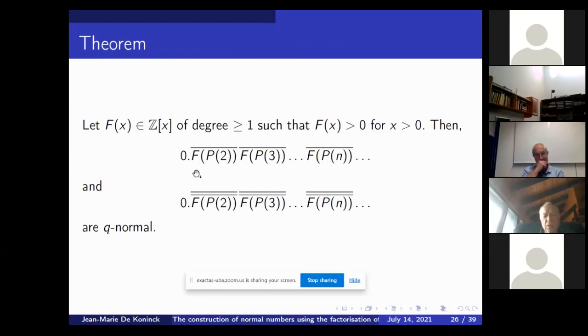Not only do we answer Shparlinski's question, but we do it even if you put a weight on each largest prime factor, and in whichever order, and we still obtain a q-normal number.